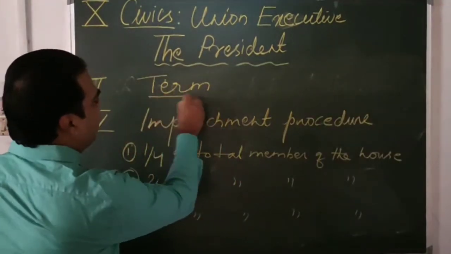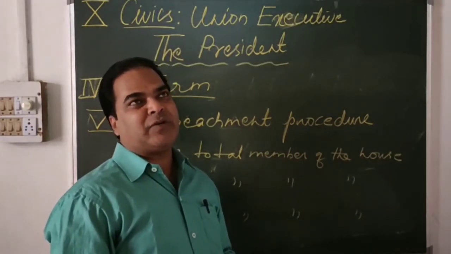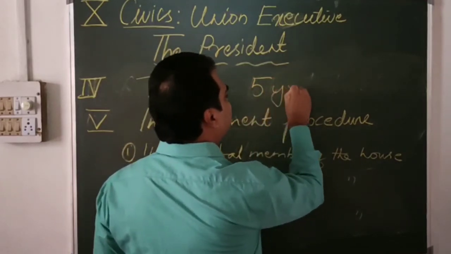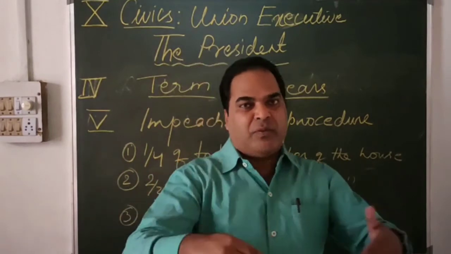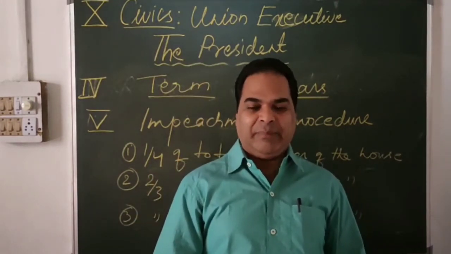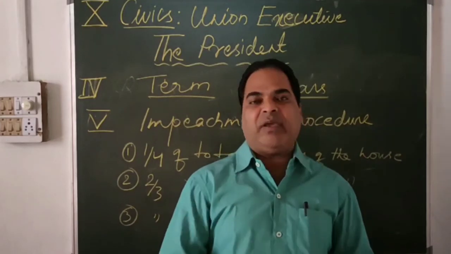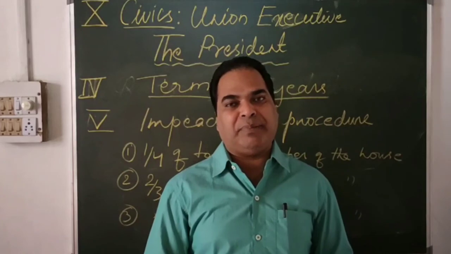Now we are discussing the term. What is the term of the President of our country? Very simple: 5 years. How many years? 5 years. Before that, can he be removed? Definitely he can be removed if he goes against the constitution. That is through the process of impeachment.